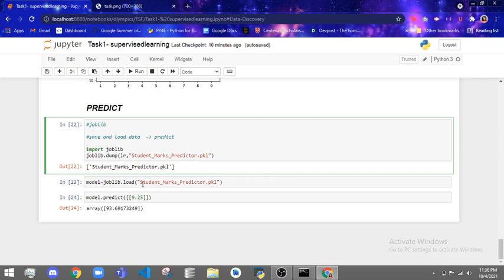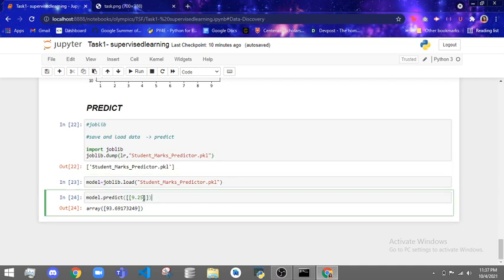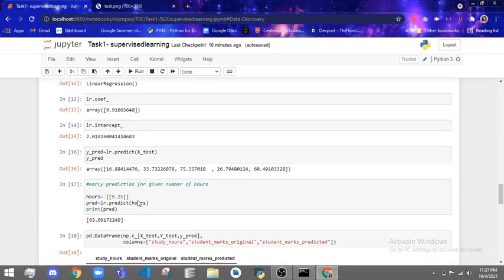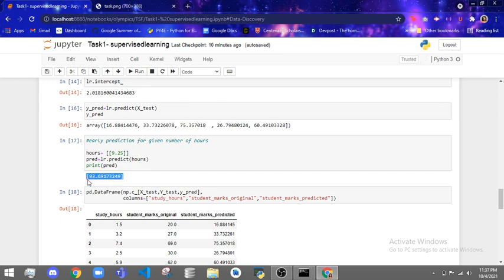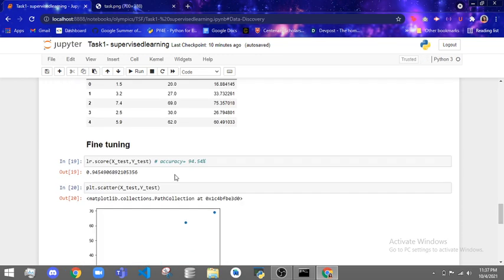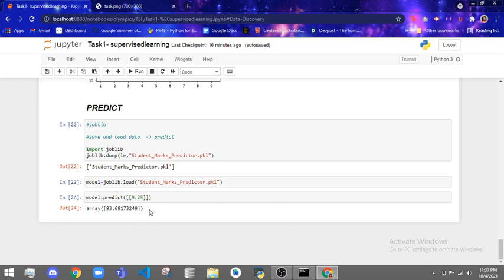Now we have to load the same file that we saved, and we're loading it again. So joblib's functions let you entirely save the model which you have put through training and testing, right? So you have loaded the model, and then you're predicting with the number of hours given in the task, 9.25, and what we end up getting is 93.69 percent, which is the same percentage we got before in the early prediction. So the predictions happen to be the same. So yeah, that is it. That is the solution. Thank you.